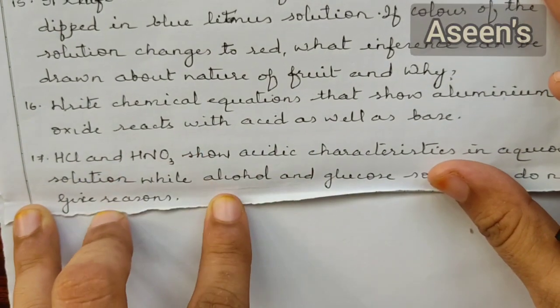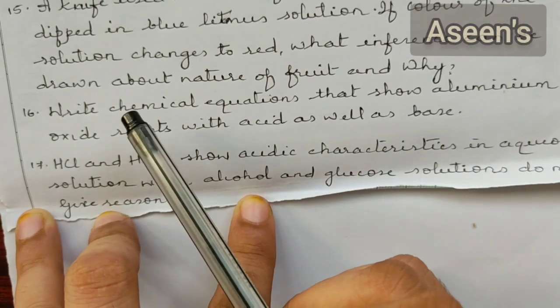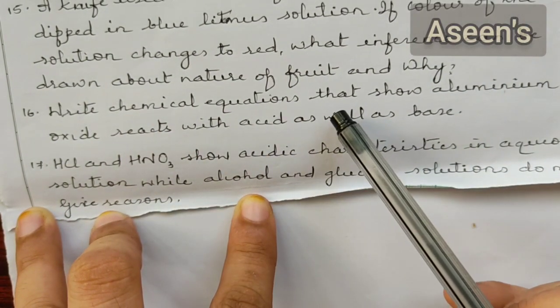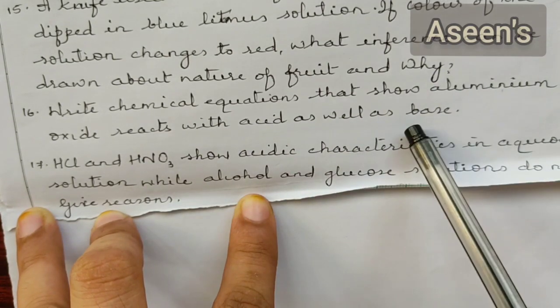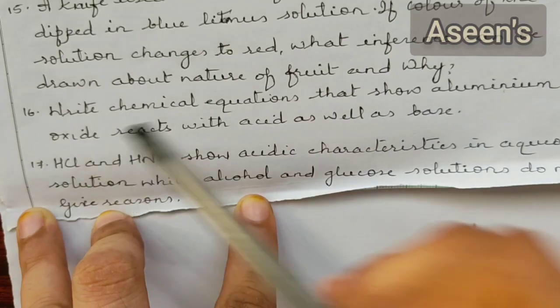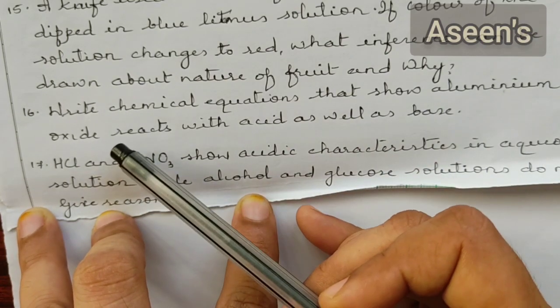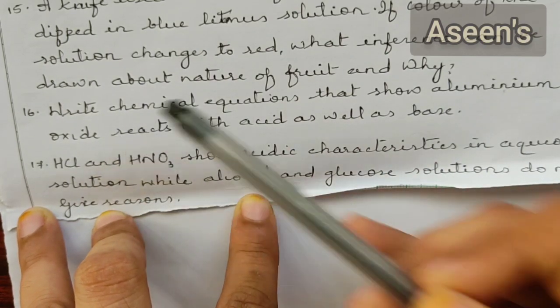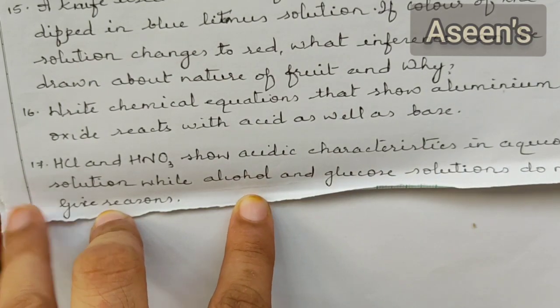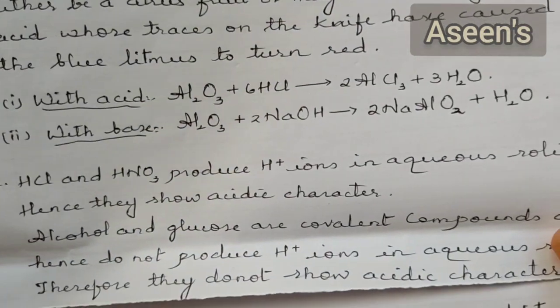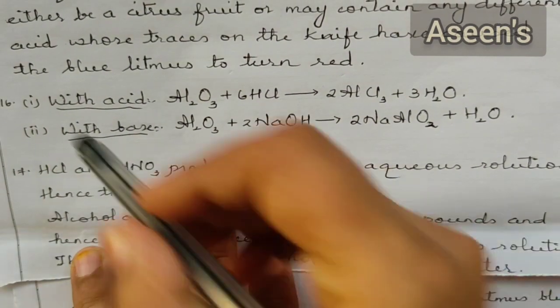Next question, 16th one. Write chemical equations that show aluminium oxide reacts with acid as well as a base. Since you know aluminium oxide is an amphoteric oxide, amphoteric oxides are those which react with both acids as well as bases. So we are going to show that. Okay, so this is the equation.